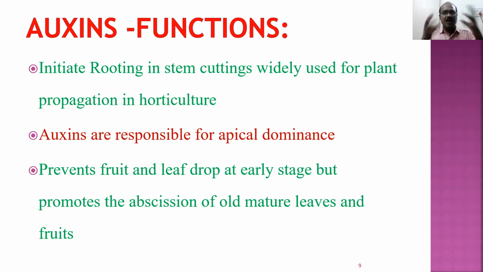For example, the most common example is the mango tree. Mango tree produces a lot of fruitlets, that means small fruits. But 80% will drop. Why will that 80% drop? Because of abscission. Now we are going through the winter season. Most of the trees shed leaves. That shedding of leaves is called abscission. At this time, the plant contains less amount of auxins. As it contains less auxin and more abscisic acid, the plant will shed the leaves.